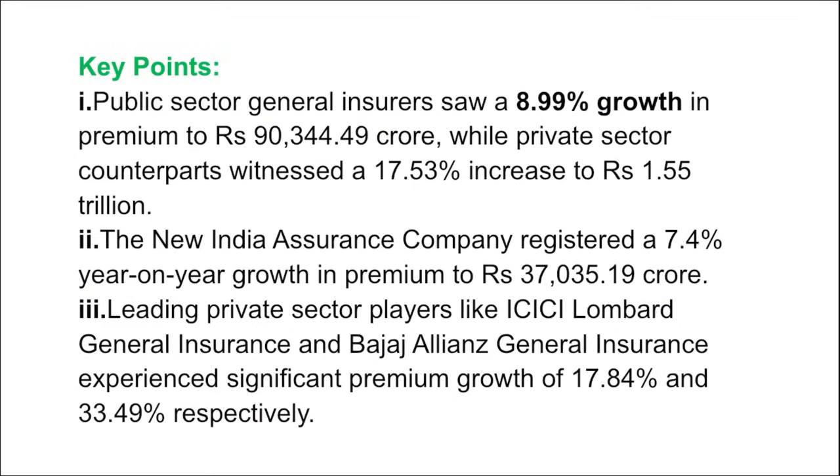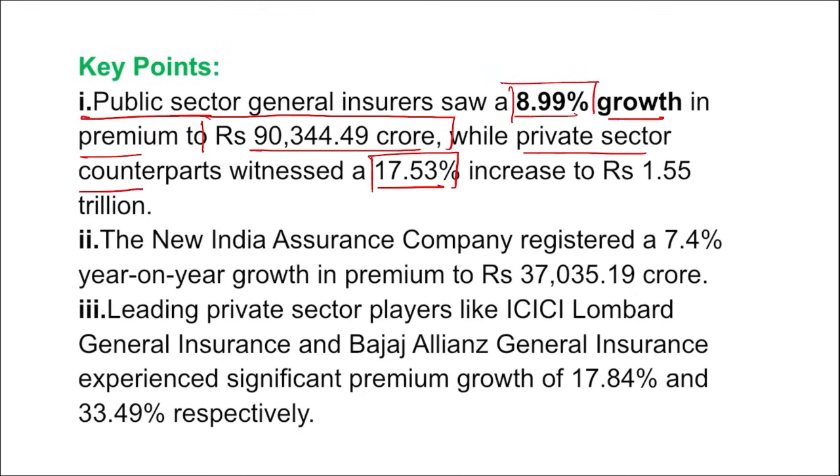Apart from this, if we look at some of the key points, public sector general insurance saw an 8.99% growth in premiums to 90,344.949 crore rupees, while the private sector counterparts witnessed a 17.53% increase. So we can say that private sector companies are seeing an increase. That means more people are buying insurance from private companies as compared to public sector general insurers.